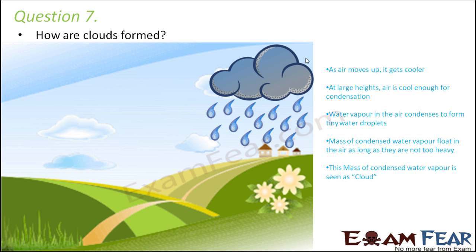So as air moves up, it gets cooler. At large heights, air is cool enough for condensation. Water vapor in the air condenses to form tiny water droplets. Masses of condensed water vapor float in the air as long as they are not too heavy. This mass of condensed water vapor is seen as cloud.